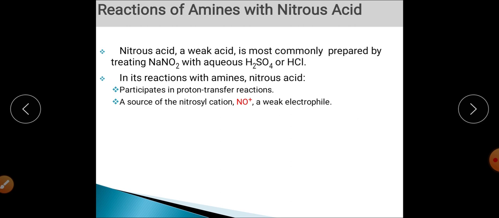So three reactions we have studied: the acid-base reaction, the alkylation reaction, and the acylation reaction, in which we talked about the acetylation reaction and the benzoylation reaction.